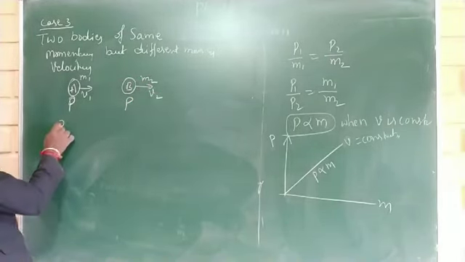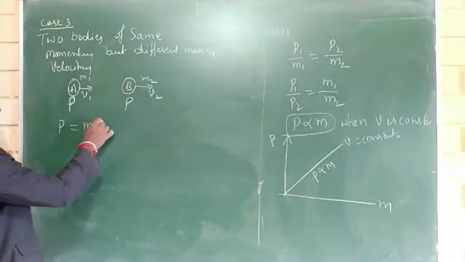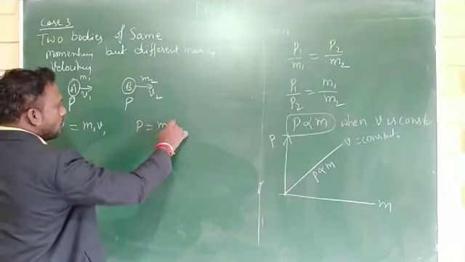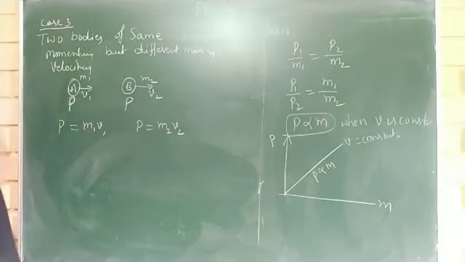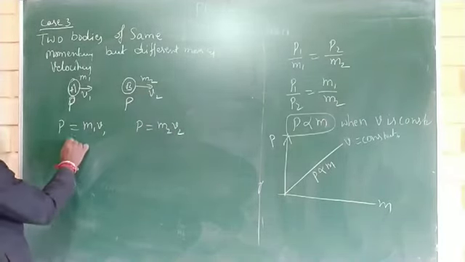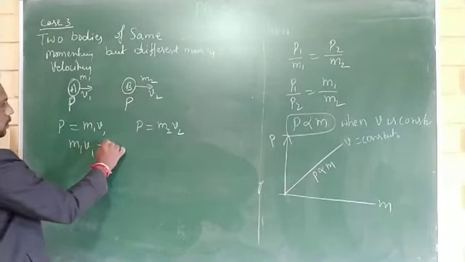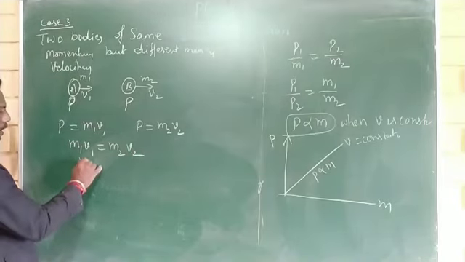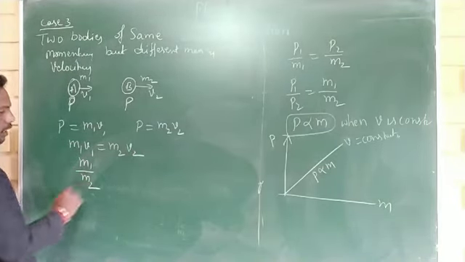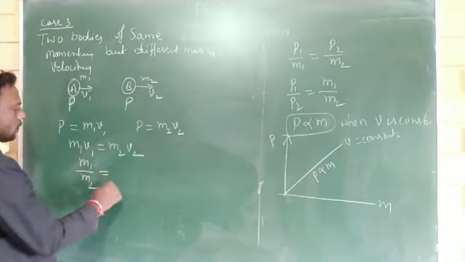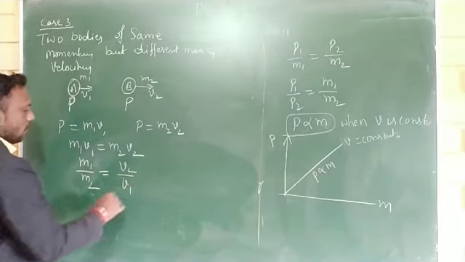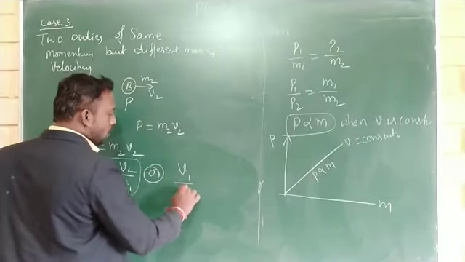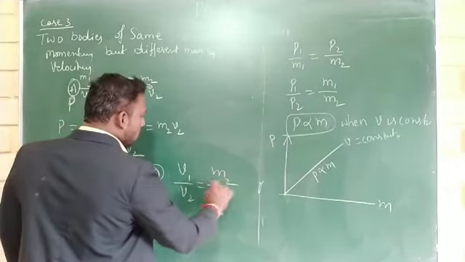Therefore, P is equal to M1 V1 is the momentum of body A and P is equal to M2 V2 is the momentum of body B. Therefore, equate these equations. M1 V1 is equal to M2 V2. Make the ratio of M1 divided by M2 equal to V2 divided by V1, or V1 divided by V2 is equal to M2 divided by M1.